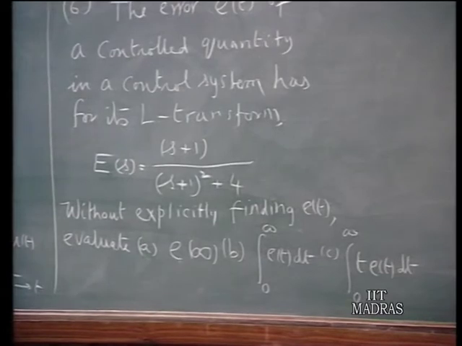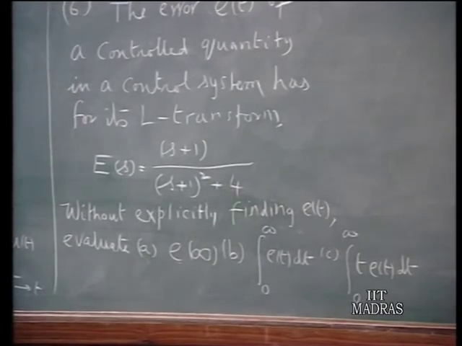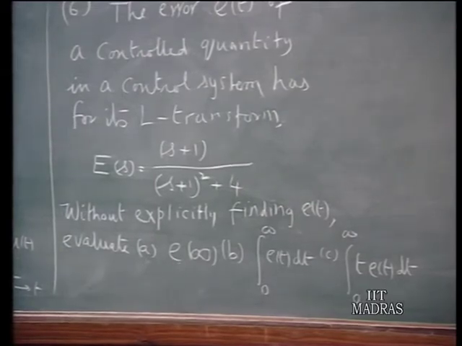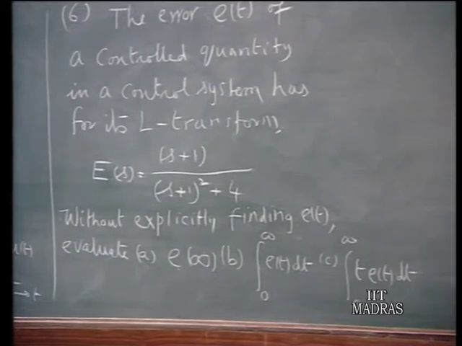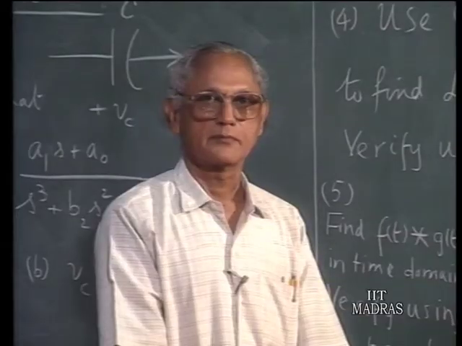You can also extend this to ask you to find the integral 0 to infinity of e squared of t dt, that is the integral of the square error, but that requires a convolution in the complex domain. Since we have not discussed that, we have not included that type of question.